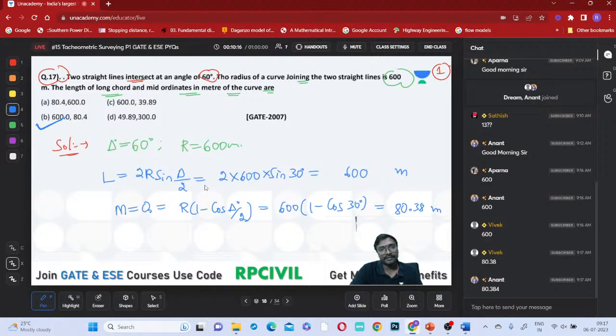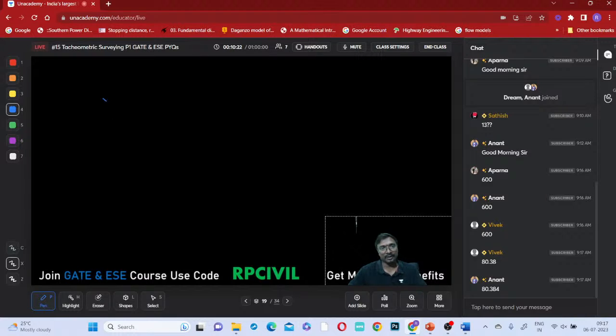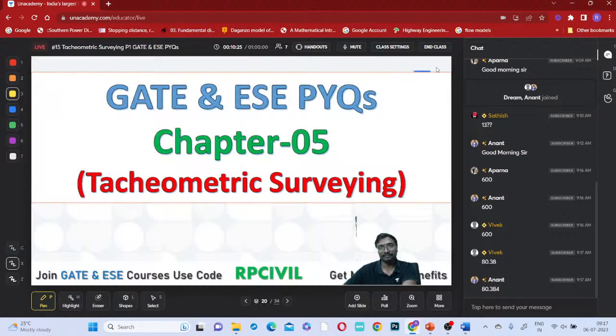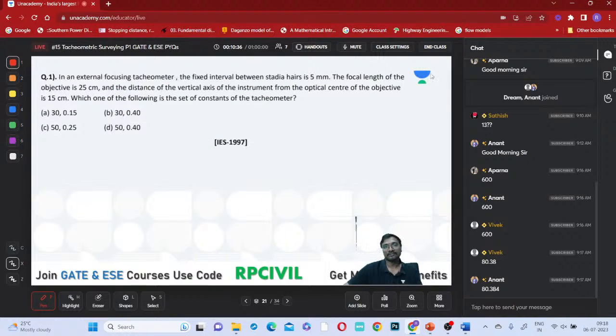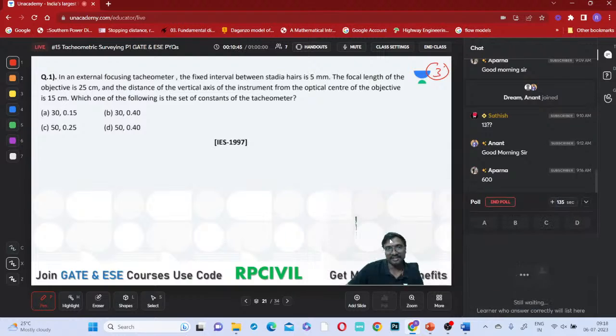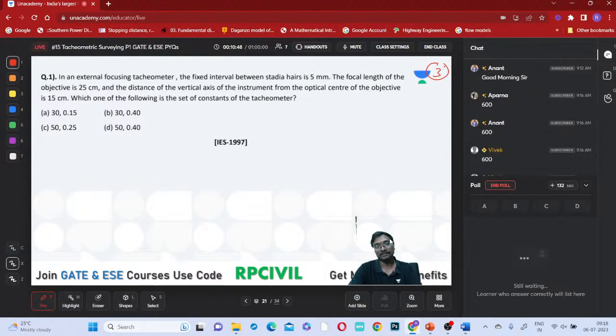So this completes the horizontal and vertical curves, GATE and ESE PYQs. Now we'll be entering into the next one. Chapter 5, tacheometric surveying, we'll be discussing now. So shall we start? Okay, I'll be starting the poll. Try to select your answer. I'm giving 135 seconds. Somebody from YouTube also answer the questions.